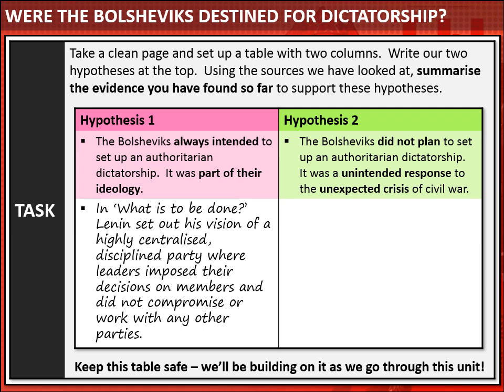So your final task today is this. I want you to take a clean page and I want you to set up a table with 2 columns and put our 2 hypotheses at the top of them. And then using the sources we've looked at, I want you to summarise the evidence which we've seen so far to support those 2 hypotheses. Now don't worry if you end up with more in one column than you do in the other. That's absolutely fine. In fact, that might help us to make our decision at the end. So don't worry if you've got more evidence to support one hypothesis than the other.